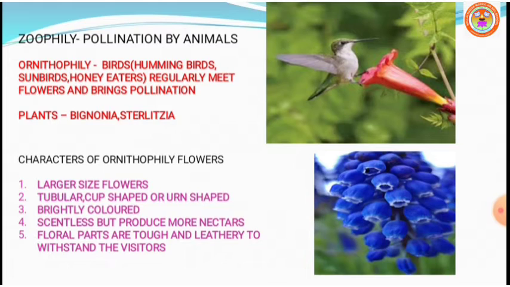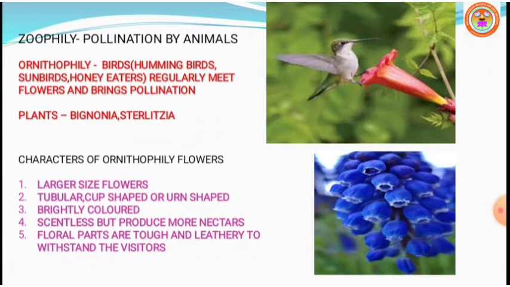Ornithophilous flowers generally produce large quantities of nectar. Pollen and nectar form the floral rewards for the birds which visit the flowers.